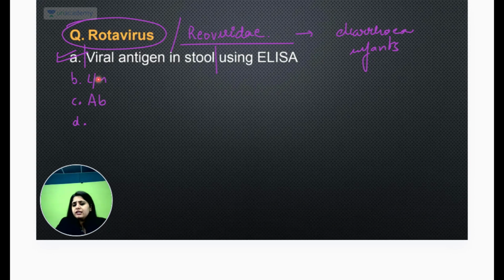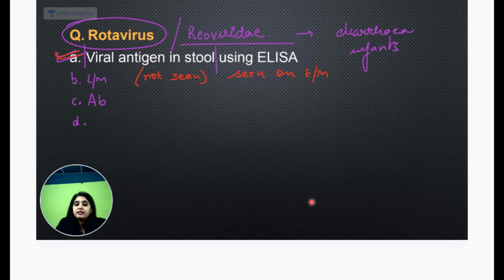Light microscopy तो हो ही नहीं सकता, because do you see viruses on light microscopy? If you remember, for viruses I always used to show you that black and white photo देखते थे. Basically viruses are not seen. They are not seen on light microscope. Viruses are seen on electron microscope. So I can never look at light microscope and give the diagnosis of rotavirus, के लिए antigen testing ही करना होगा. Why in the stool? Because this causes diarrhea.